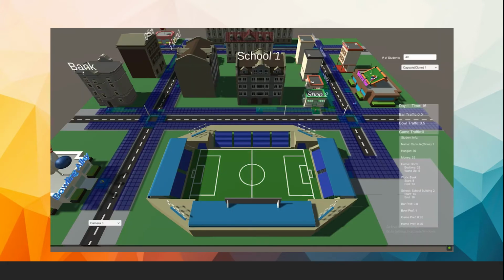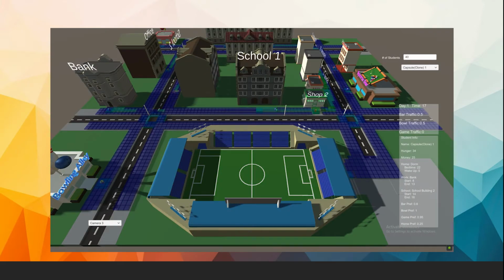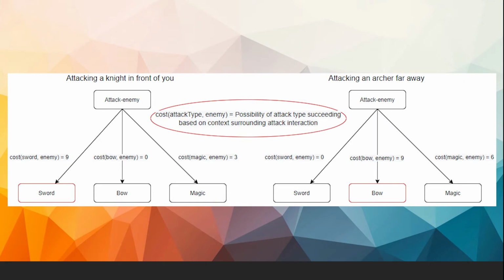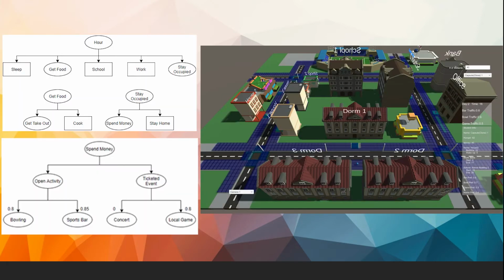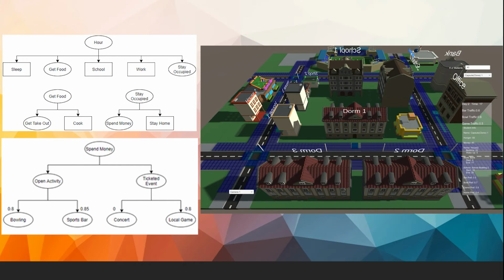The first example in my written work focuses on a city/crowd simulation featuring student AI agents in a small college town, and how this combined framework can be used to make the agents more believable and/or expressive. The first video in this series covers a brief introduction of how HTNs and the possibility of an event could work together. But it mainly focuses on the simple city simulation I've built using a basic HTN that's modeled after the example in my thesis.